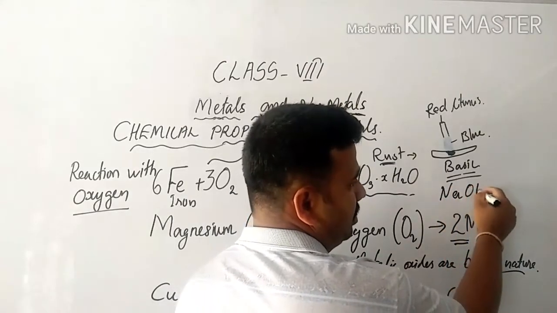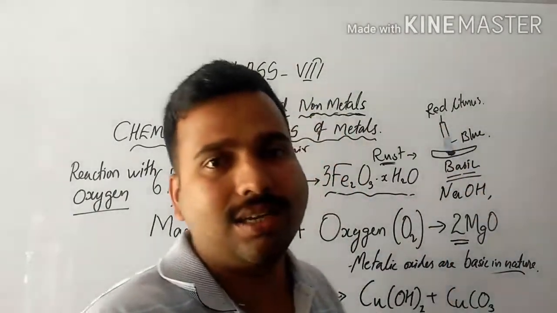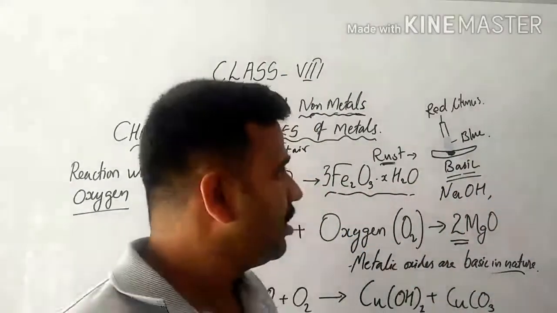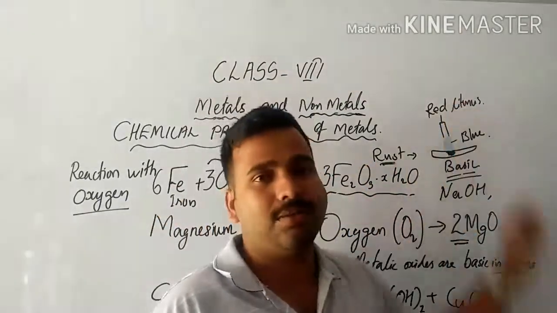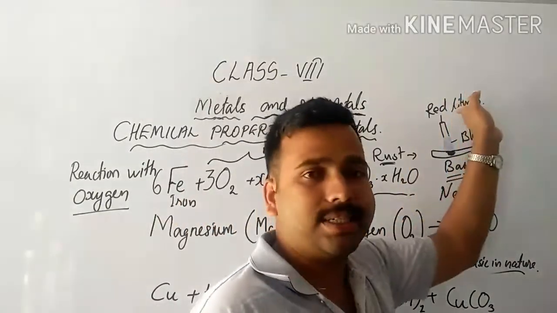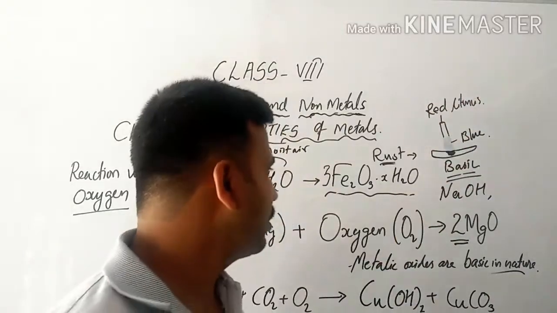Sodium hydroxide, potassium hydroxide, calcium hydroxide, etc. These are examples of bases. So metallic oxides also behave basic in nature. So that's why they turn red litmus to blue color.